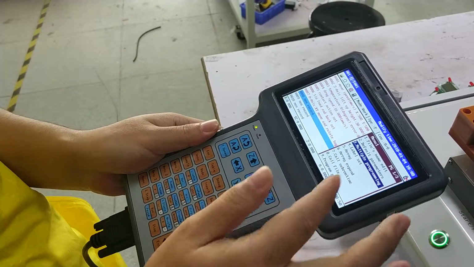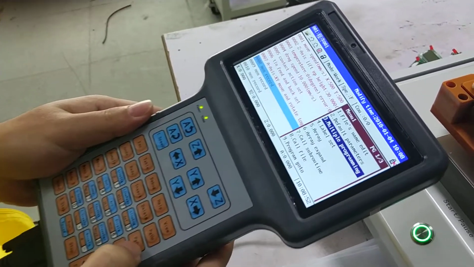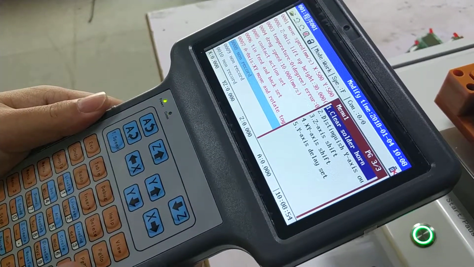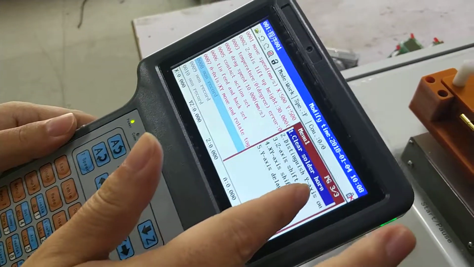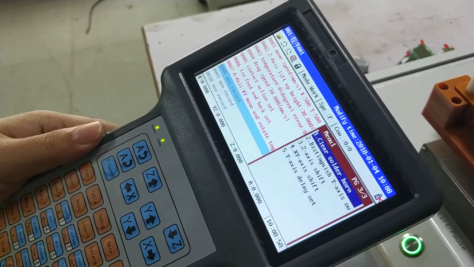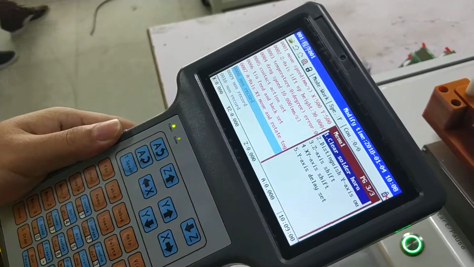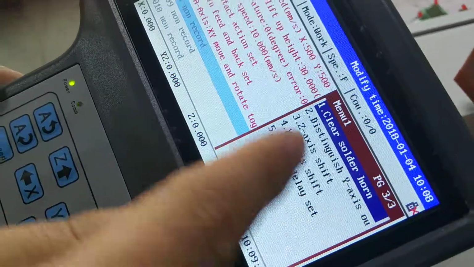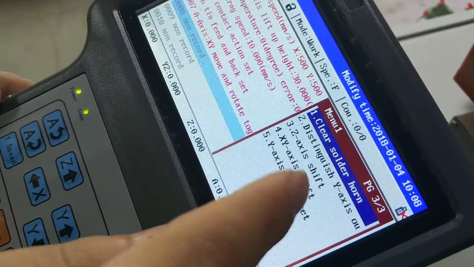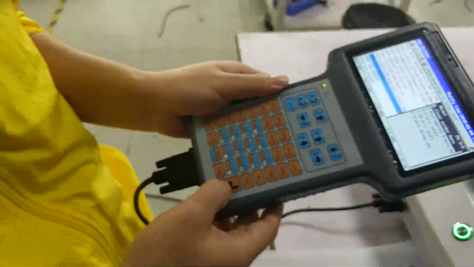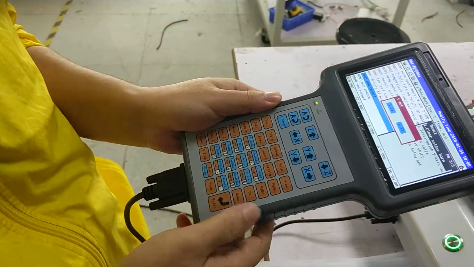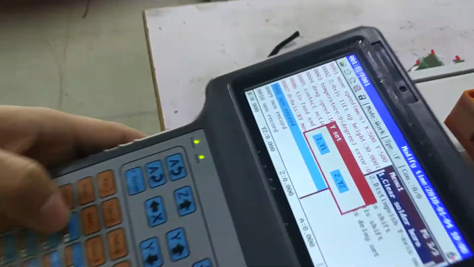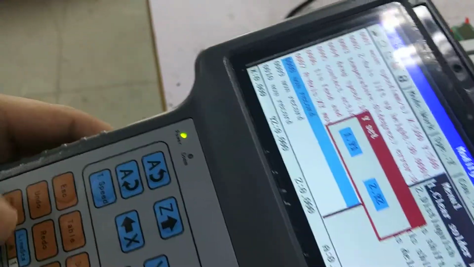Move the cursor to 3 page. Then select the clean solder hole. Press enter. Press 1 to select Y1.